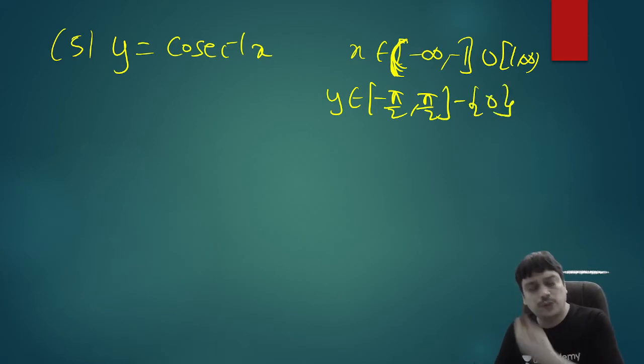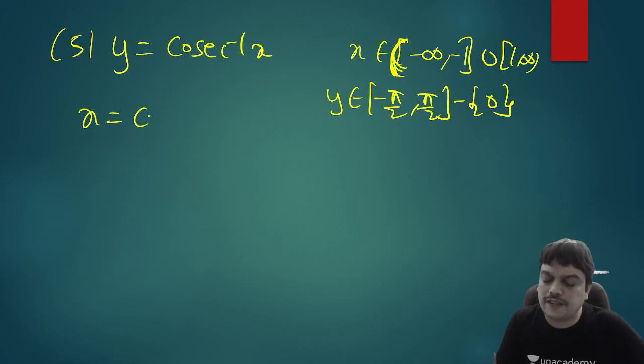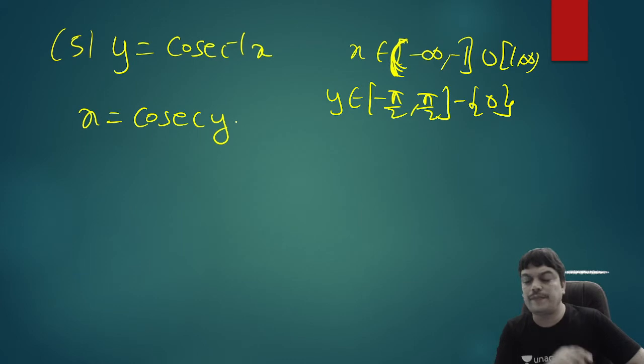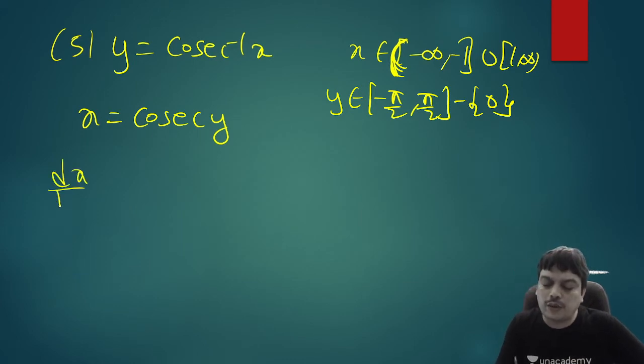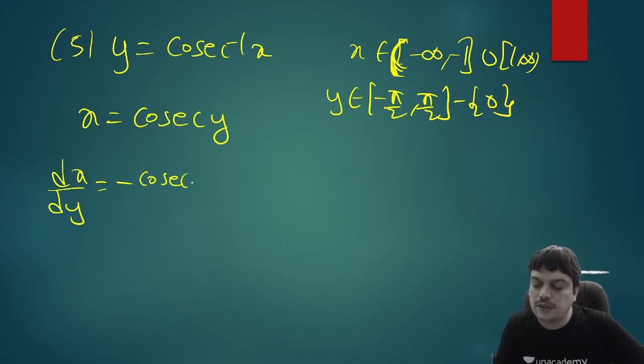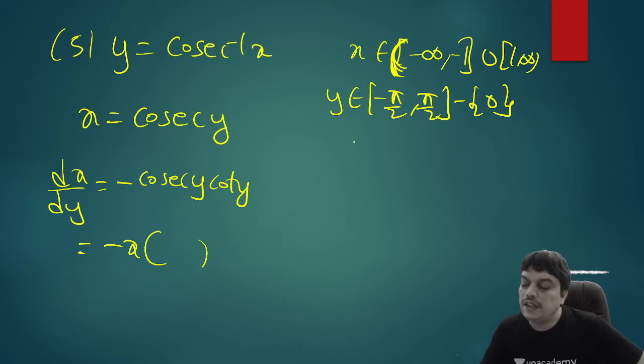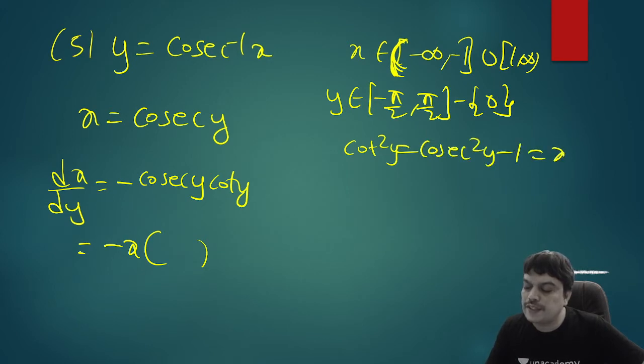Now again we do the same way. x equal to cosecant y, converting this inverse trigonometric function into an ordinary function by bringing the inverse to the other side. Then dx by dy: the derivative of cosecant theta is minus cosecant theta cot theta. So minus cosecant y into cot y. You can also write cosecant y as x, of course, but how do you get the value of cot y? You know that cot square y equals cosecant square y minus 1. So let us use this and write x square minus 1.